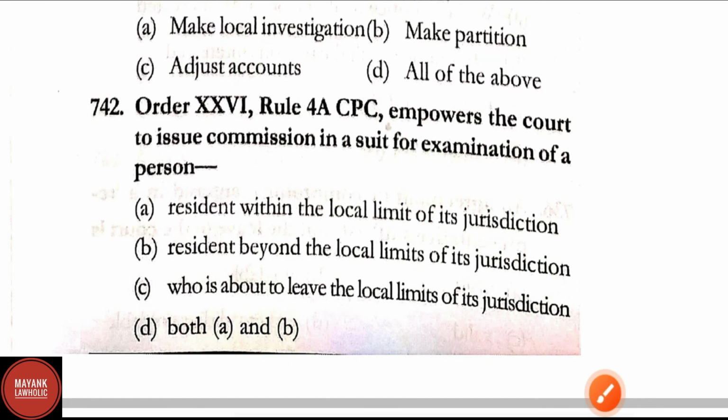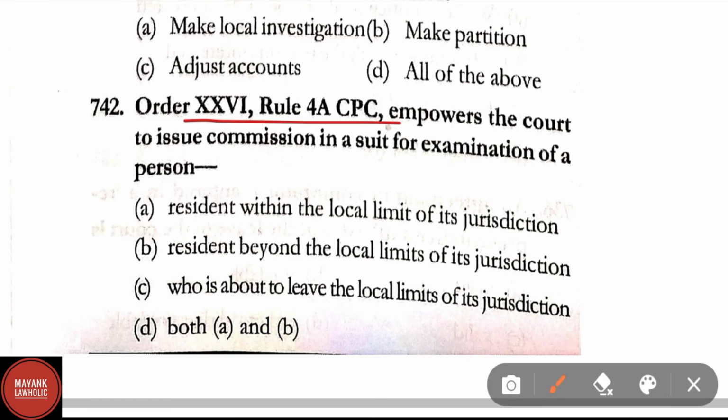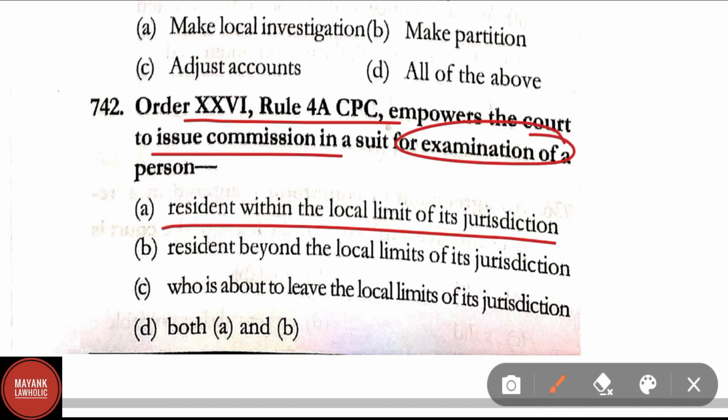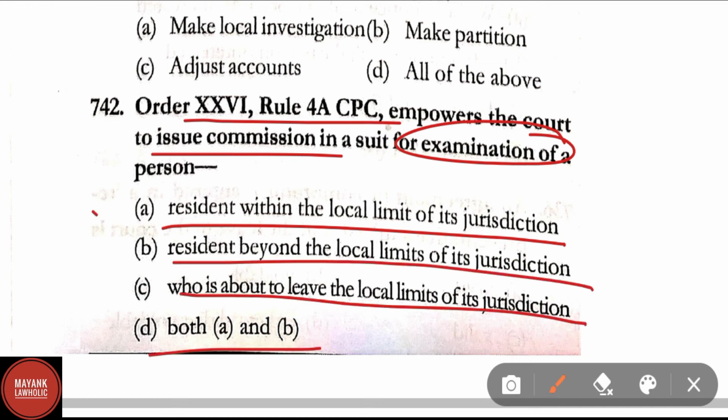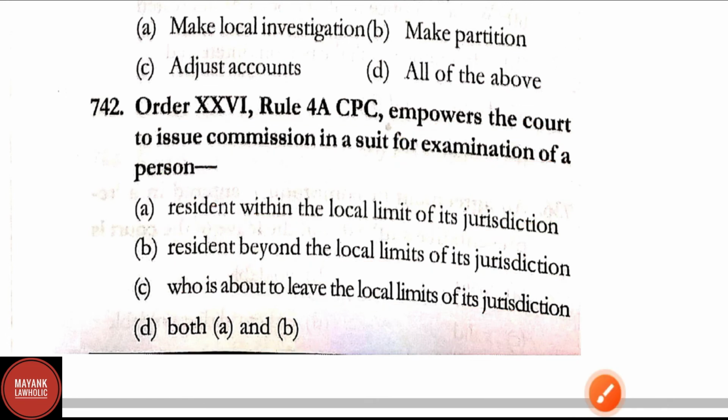Question number 742. Order 26, Rule 4A of CPC empowers the court to issue commission in a suit for examination of a person resident within the local limits of its jurisdiction, resident beyond the local limits of the jurisdiction, who is about to leave the local limits of the jurisdiction, both A and B. Here correct answer is option A, that is residents within the local limits of its jurisdiction.